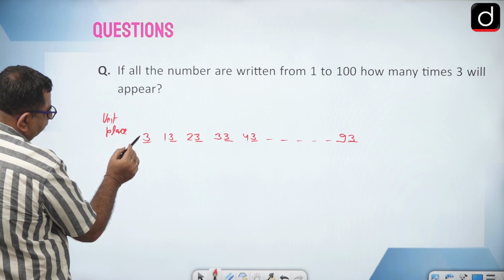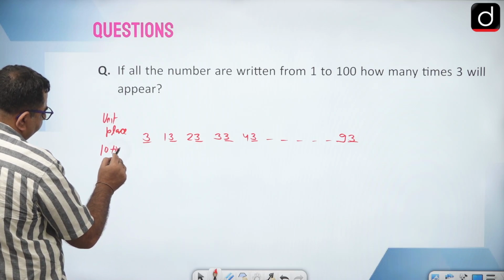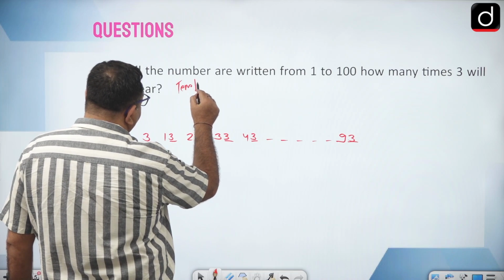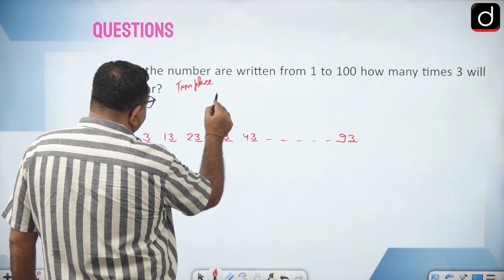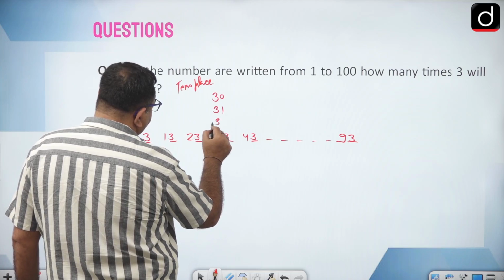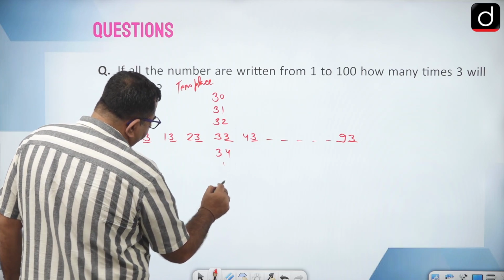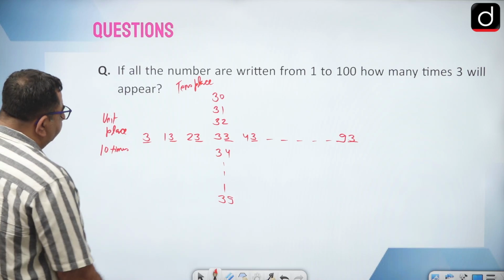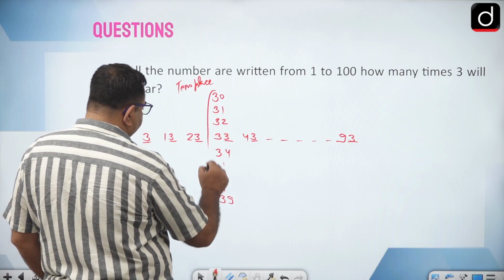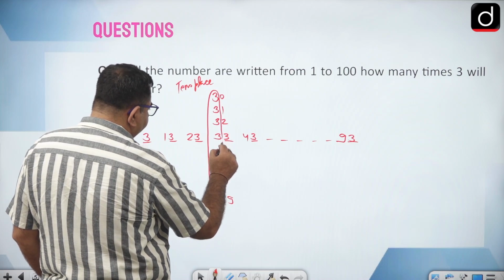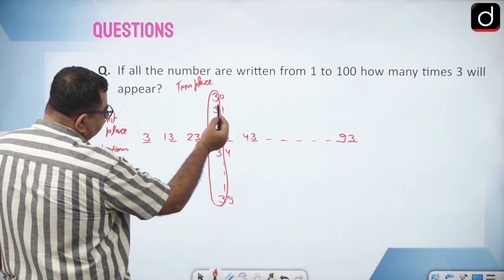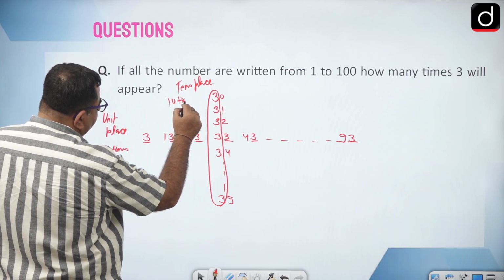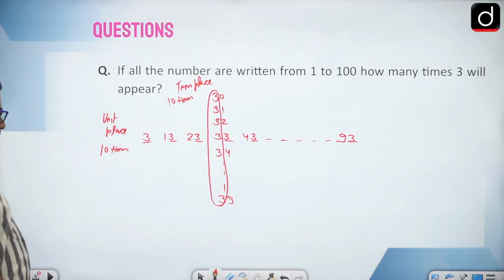And then on tens place: 30, 31, 32, 33, 34 till 39. So 3 will be coming on tens place also. How many times? Again, counting 0 to 9, it is 10 times. I hope it is clear.